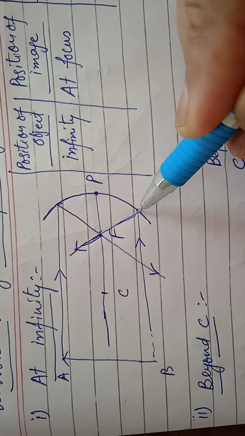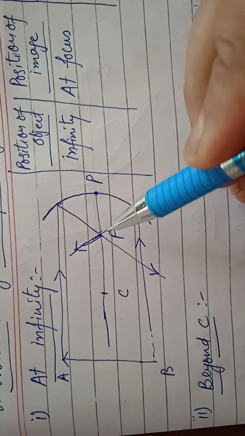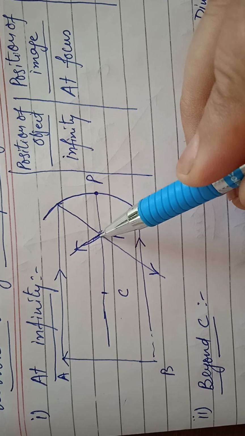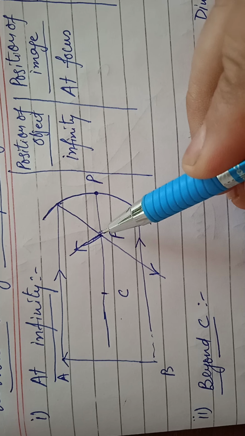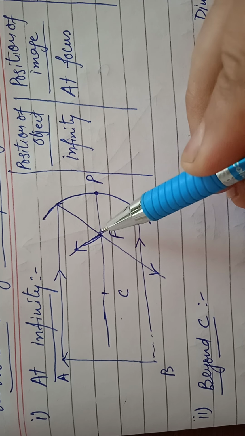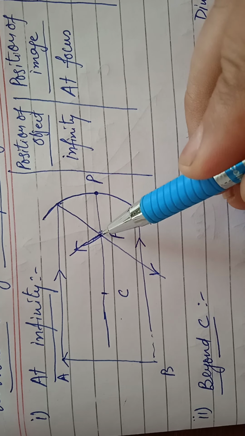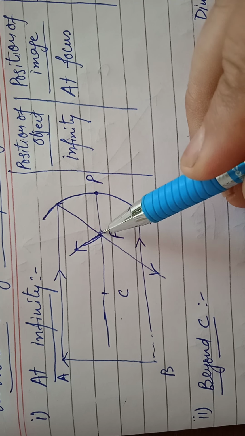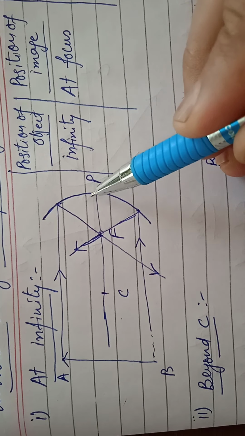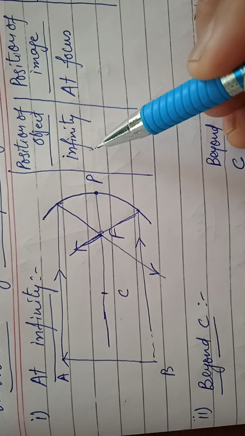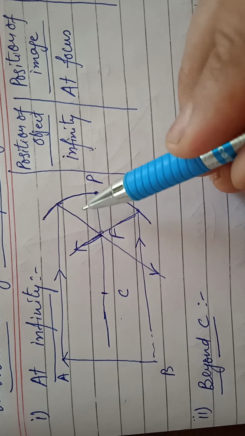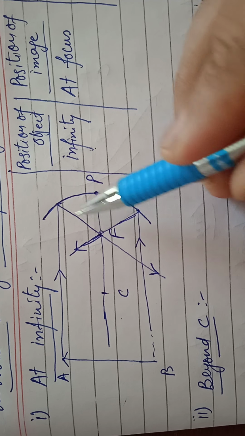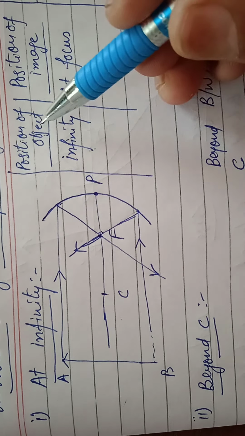Similarly, here it passes through the focus. And one thing remember, when the image is formed in front of the mirror, then it is real and inverted. And if the image is formed behind the mirror, then virtual and erect. One thing remember, when the image is formed in front, then it is real and inverted. Image in front ban rahi hai.